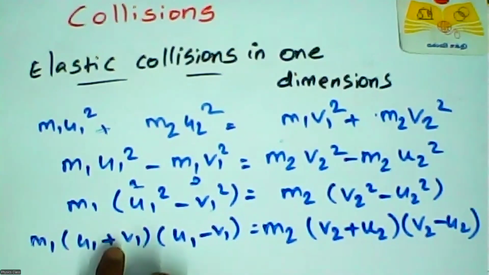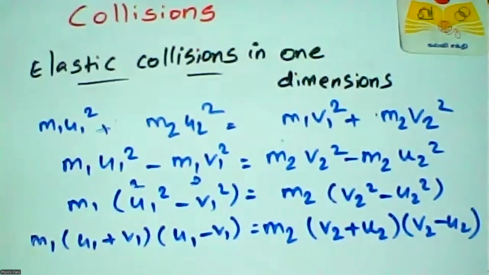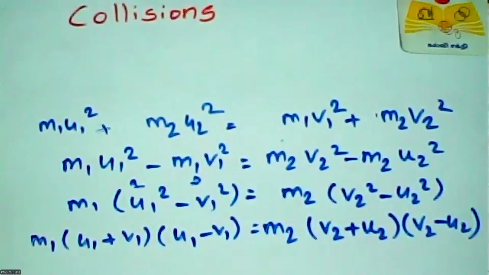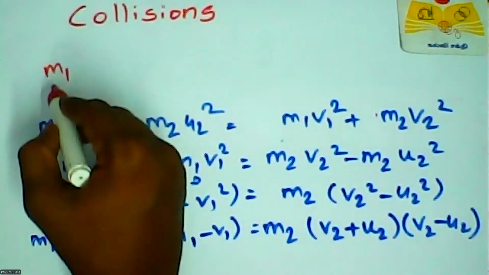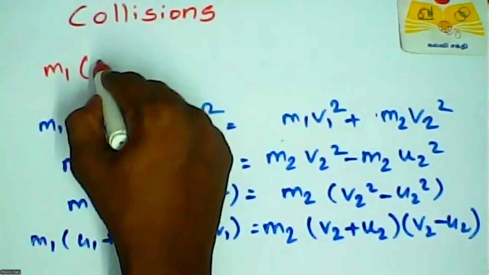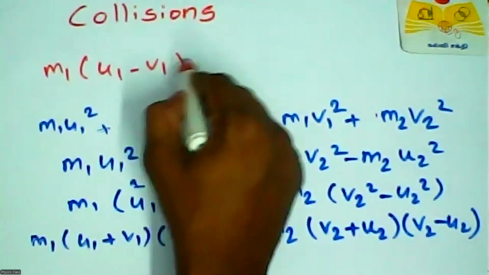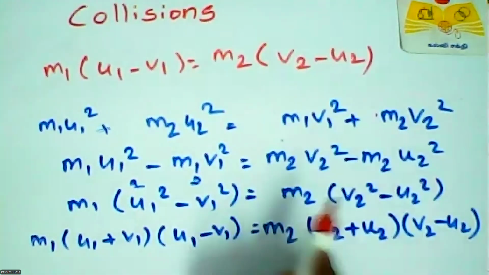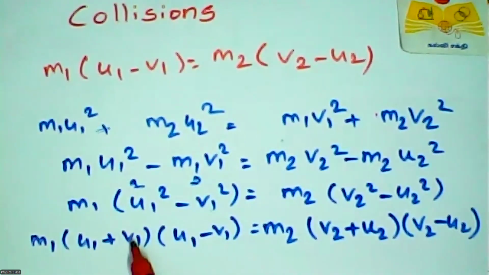Now we can divide this equation by the momentum equation. Already we have a simplified momentum equation, that is m1 into u1 minus v1 equal to m2 into v2 minus u2.